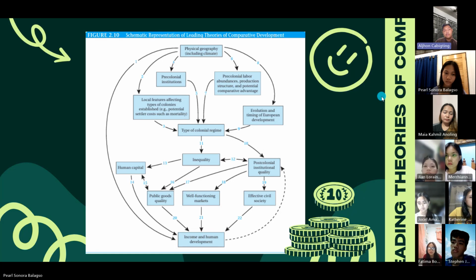Clearly, the activities of the three sectors, public goods quality, well-functioning markets, and effective civil society, will have an influence on productivity and income, and on human development more generally, as reflected by arrows 20, 21, and 22. It is not yet entirely clear which economic institutions are more important in facilitating development, or the degree to which strength in one institution can compensate for weakness in another.